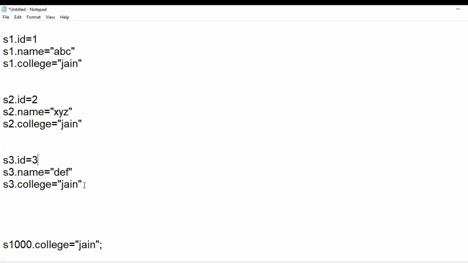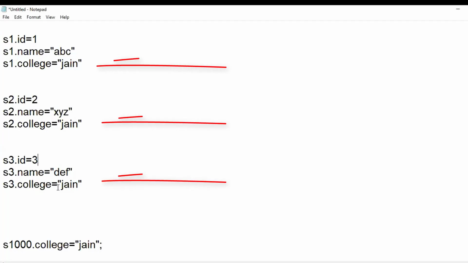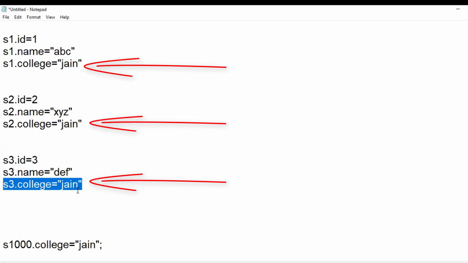My concentration is on the last parameter. This parameter remains the same for all the students in the college. When it remains the same, do I need to initialize that value again and again? Are there any means to avoid that initialization for each student? That is a question. Yeah, make it static maybe. Yes, that is a discussion. You directly told the answer. Are there any other ways?